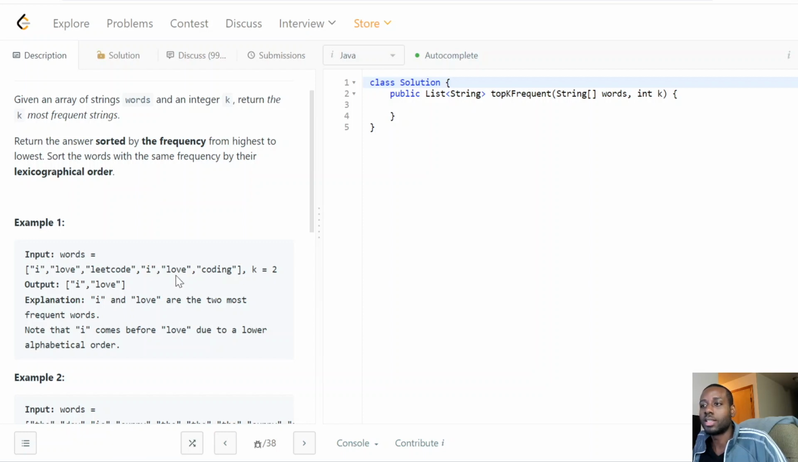So if a word is lexicographically smaller, it'll come before the word that's lexicographically bigger than it. That's how we sort: we prioritize based on the frequency, and if there's a tie, we do the comparison and check the lexicographical order of the two words. Once we're done with the sorting, we return the top k ones, from 0 to k minus 1, which will be the spots that we return.